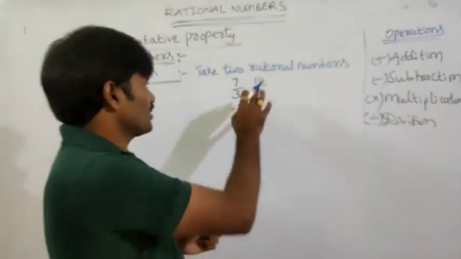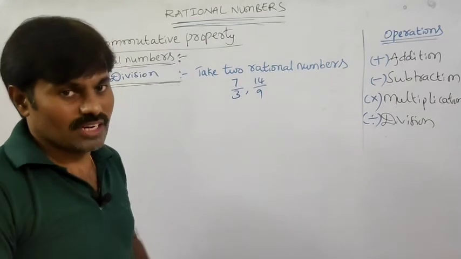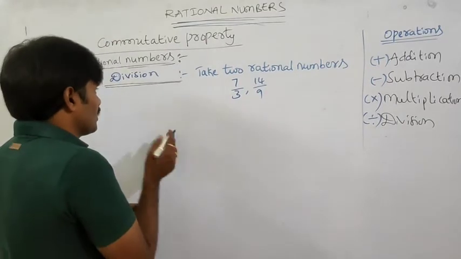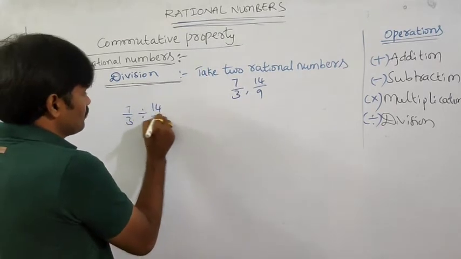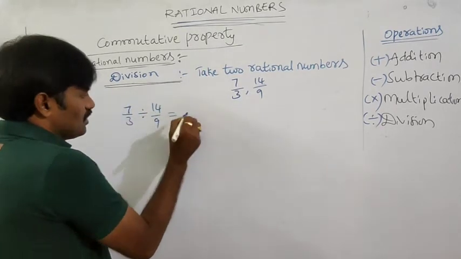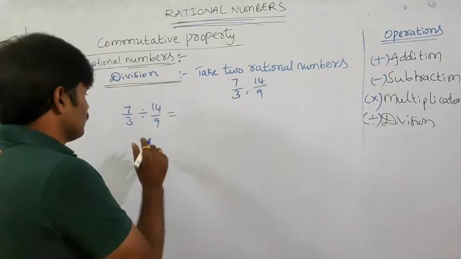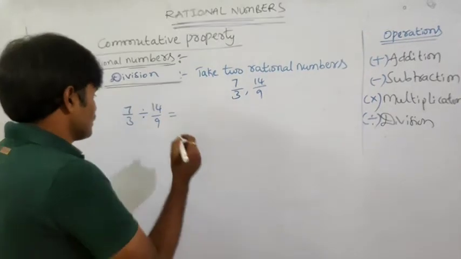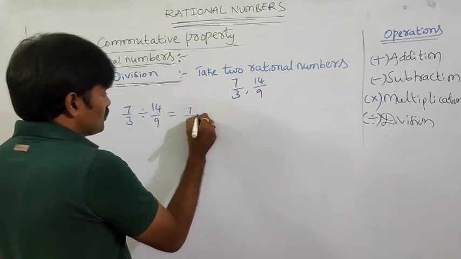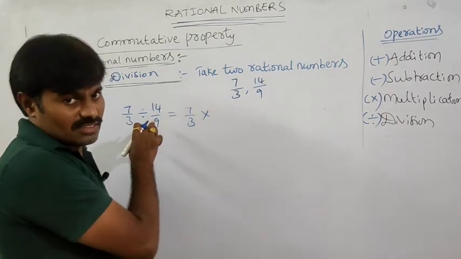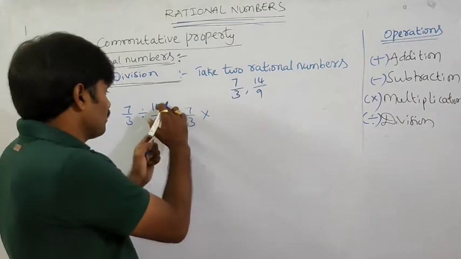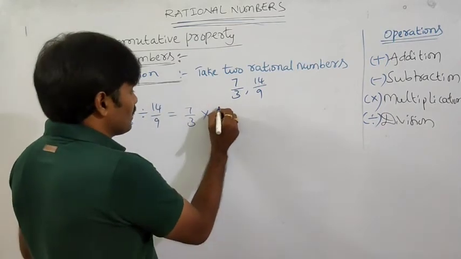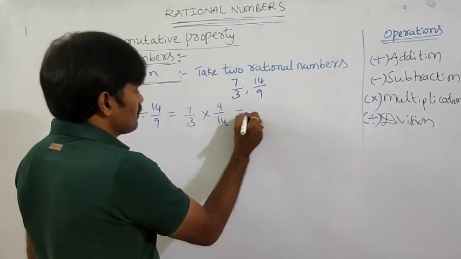So for that, take two rational numbers 7 by 3 and 14 by 9, our wish. Okay. So here division. First I am dividing 7 by 3 by 14 by 9. How to divide, we know already. We have learned in lower classes itself. So 7 by 3 into, when we want to change the division symbol to the multiplication symbol, then we have to write the reciprocal of 14 by 9, that is 9 by 14, and simplify.